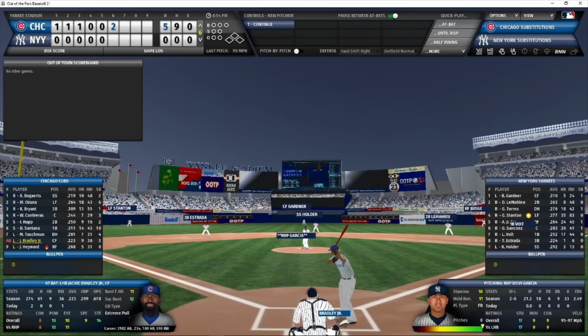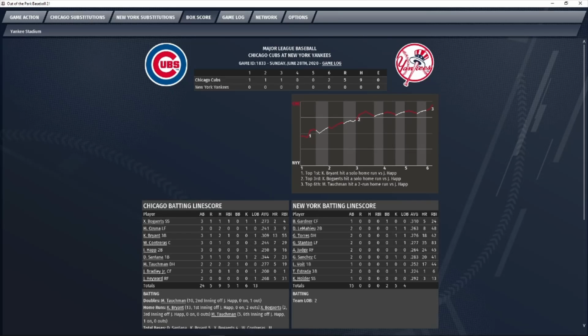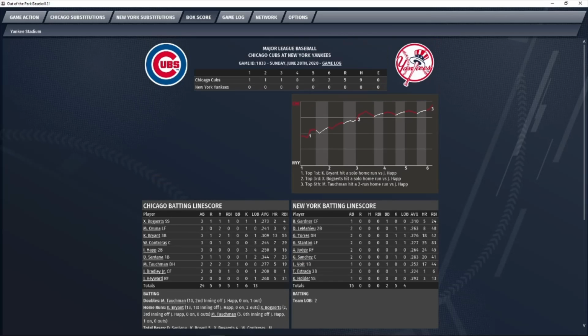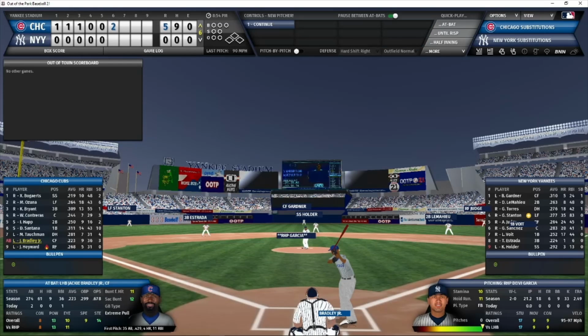That is going to be the end of the day for J.A. Happ. He is going to have a line of 5 innings, 9 hits, 5 runs, all earned, 1 walk, 6 strikeouts, and 3 home runs allowed. The gopher ball really killed him today. We're going to see Davy Garcia pitching to Jackie Bradley Jr. with nobody out in the top of the 6th inning and 2 runs already in. Garcia has thrown 21 2/3 innings, 9 walks, 33 strikeouts, and a 2.49 ERA on the season.